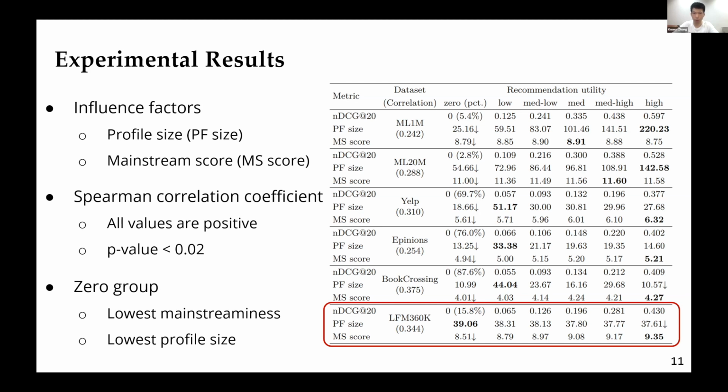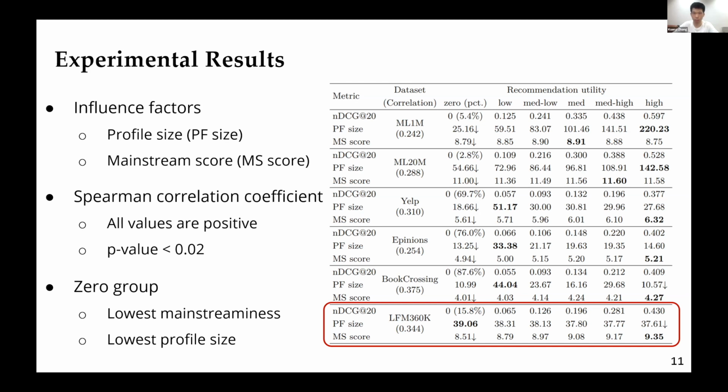On the other 4 datasets, we noticed that high utility groups achieve the highest mainstream scores, even with a small profile size. On the Last.FM dataset, we see the mainstream bias clearly: the average profile size of each group is very close, while groups with higher mainstreamness get better results.